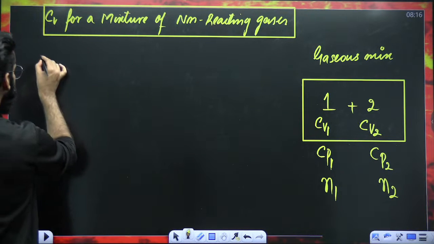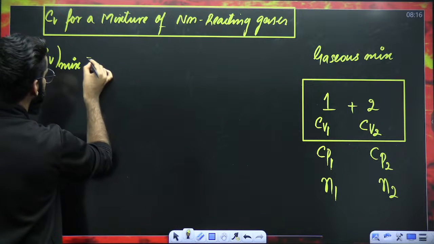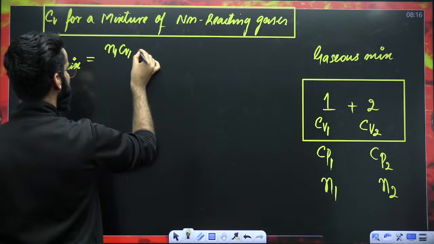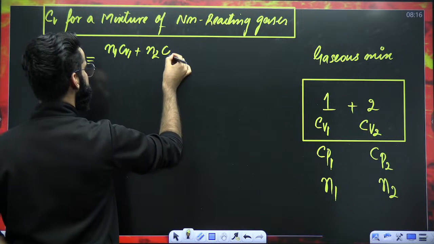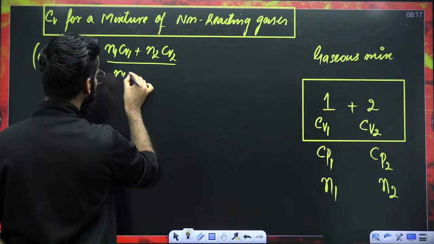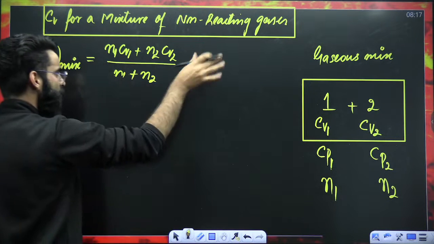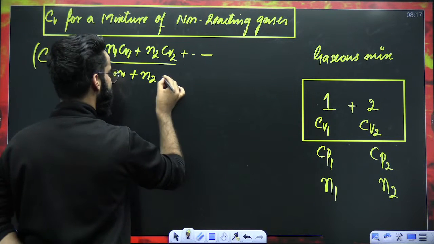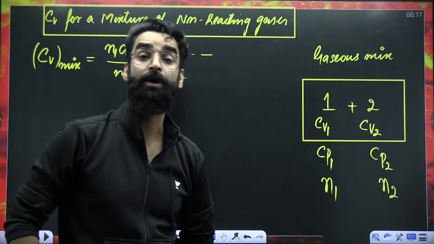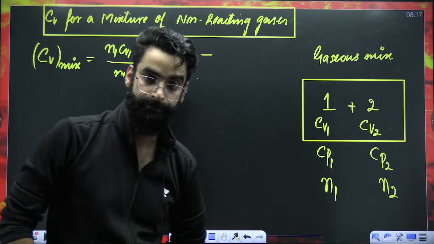Now, my dear students, if you have to define Cv for the gaseous mixture, there is a simple result which you'll be using: N1 Cv1 plus N2 Cv2 plus N3 Cv3 plus so on, divided by N1 plus N2 plus so on. This is the result by means of which we can calculate molar heat capacity at constant volume for a mixture of chemically non-reacting gases.